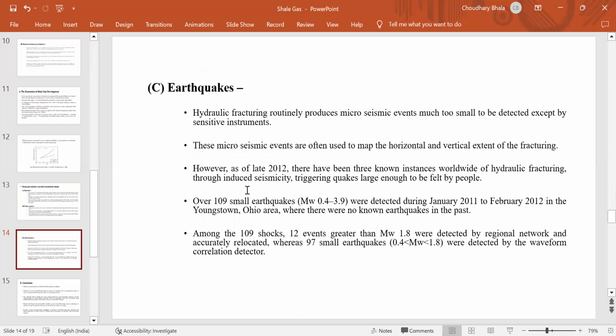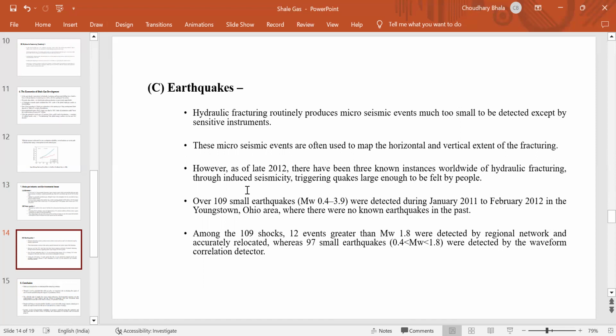The main issue with the shale gas industry is earthquakes. Hydraulic fracturing routinely produces microseismic events much too small to be detected except by sensitive instruments. These microseismic events are often used to map the horizontal and vertical extent of the fracturing. However, as of late 2012, there have been three known instances worldwide of hydraulic fracturing inducing tremors large enough to be felt by people.